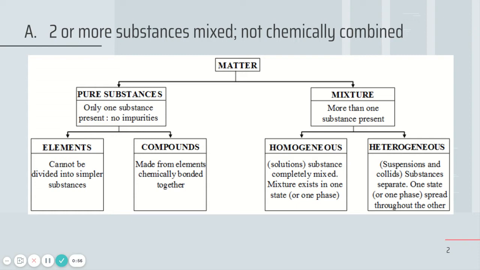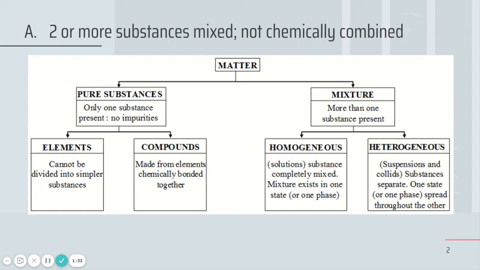There are two types of mixtures. One is homogeneous. That's a solution where the substance is completely and evenly mixed. All of the molecules are evenly distributed. Something that's been dissolved is a good example of that. Like salt water, where we dissolve salt into water. Those salt particles are evenly distributed through those water molecules. So that would be a homogeneous solution.